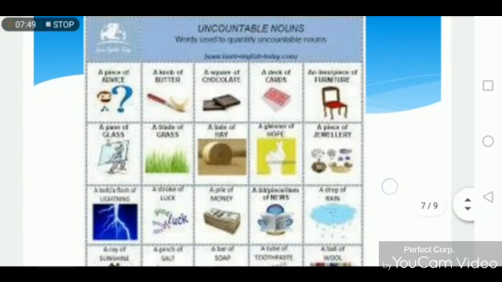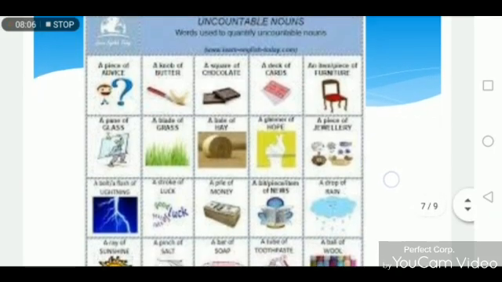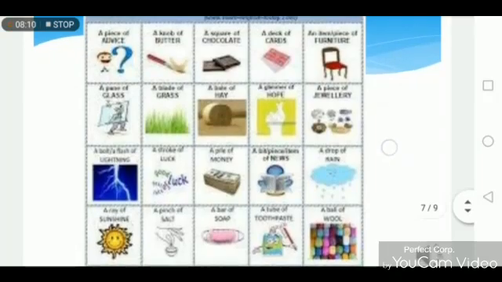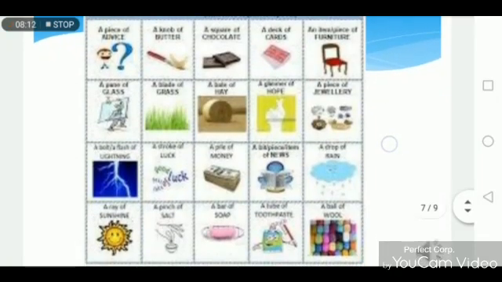Like a piece of glass. Glass is an uncountable noun, so you use the phrase a piece of. Similarly, a square of chocolate. Chocolate is an uncountable noun, so in order to quantify it, you use the phrase a square of. There are multiple examples given of the phrases here along with the uncountable noun. Go through it.